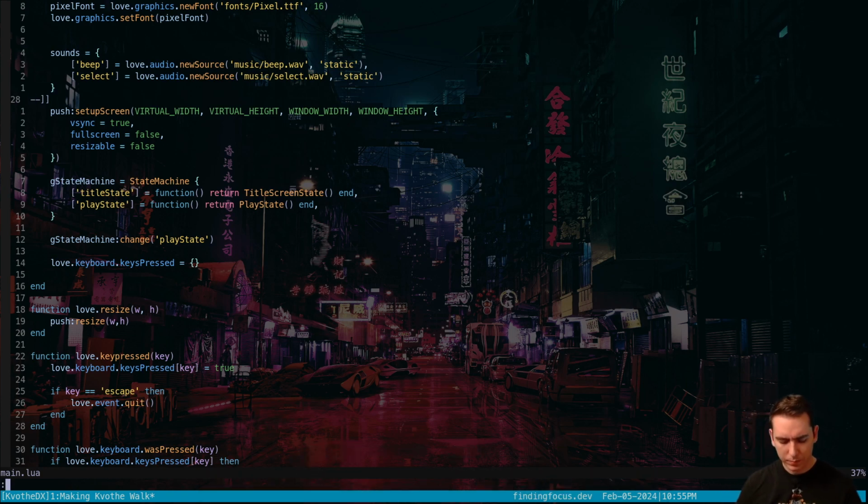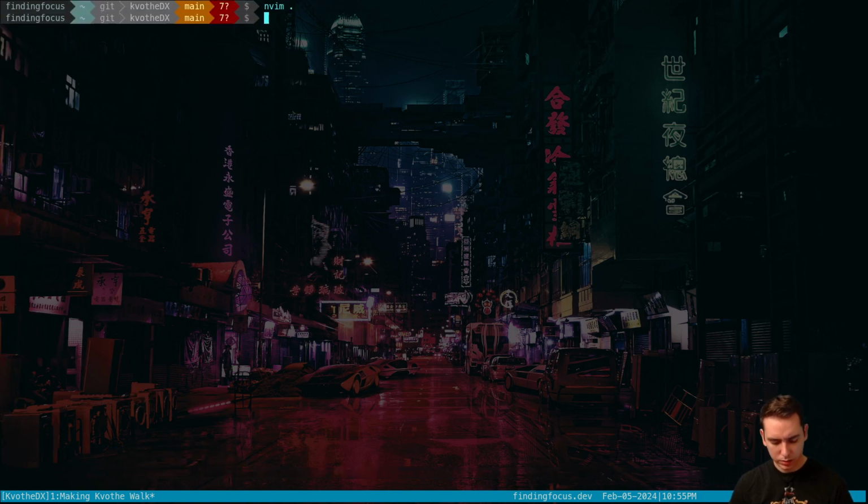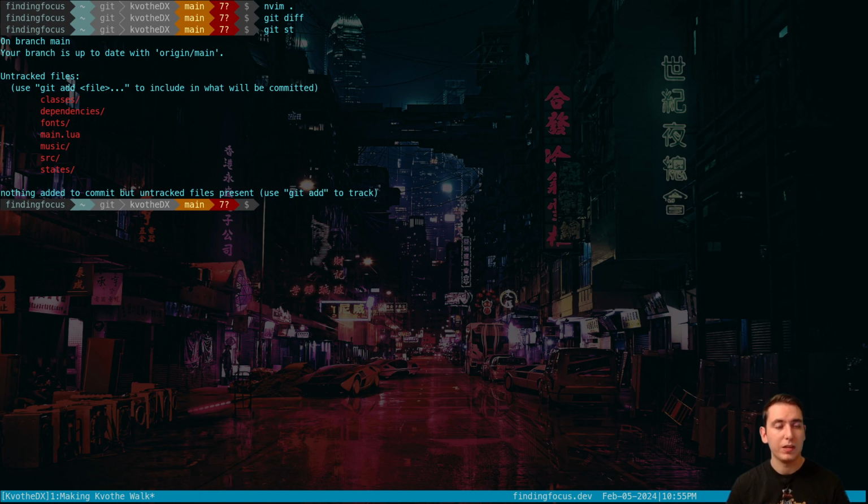Anyways, we've got a decent start. If we take a look at our git diff, we'll see, and actually we haven't. This is our first commit, so we can't do a git diff because there were no files in there.